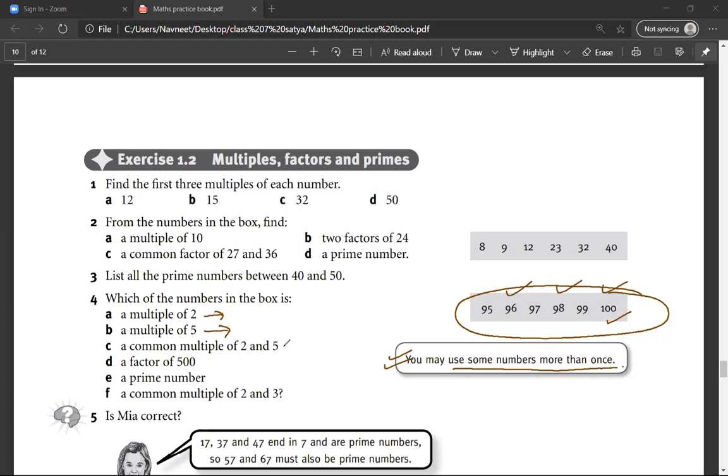What are the common multiples of 2 and 5? 100. Perfect. A factor of 500? 100. Shabash.